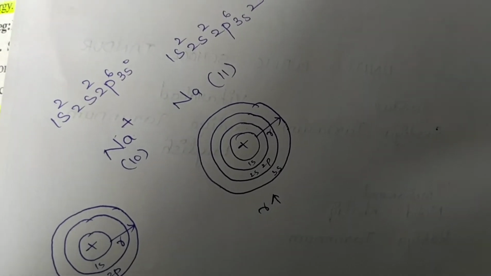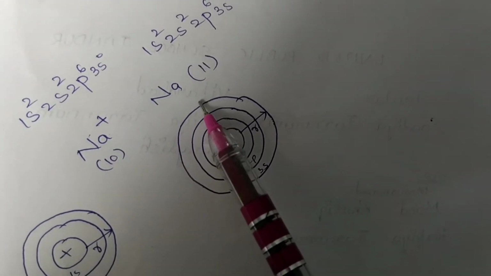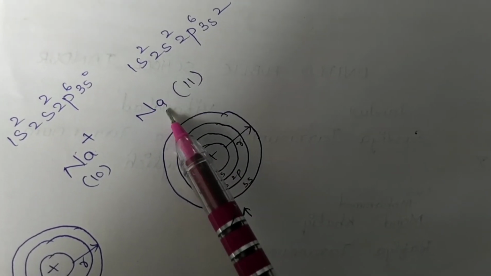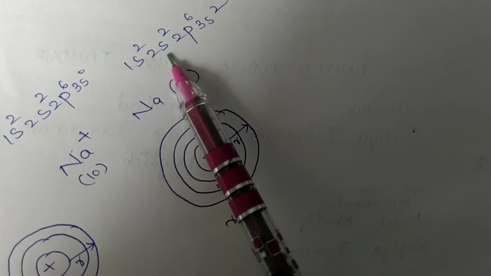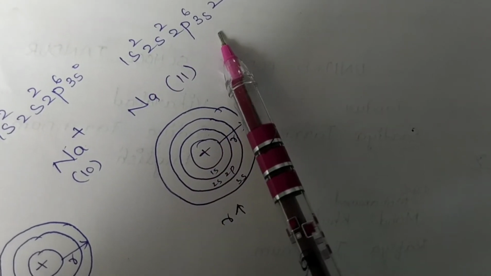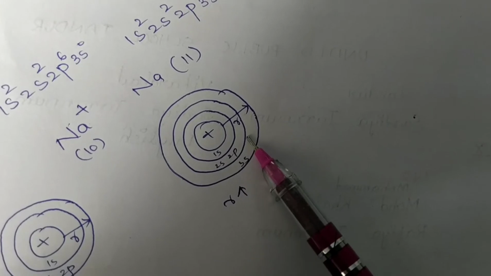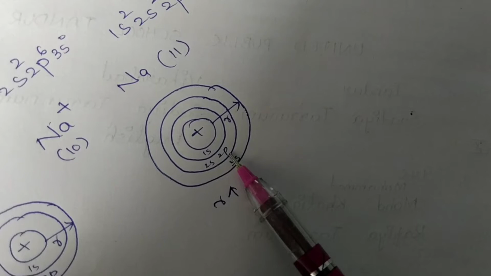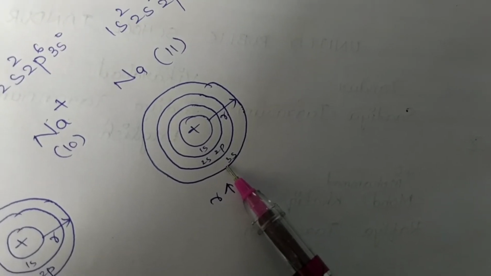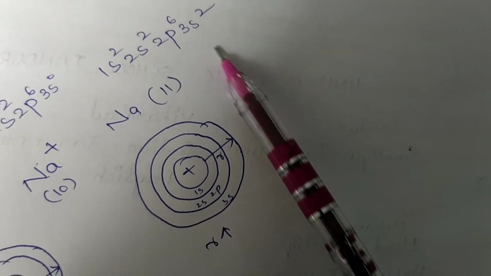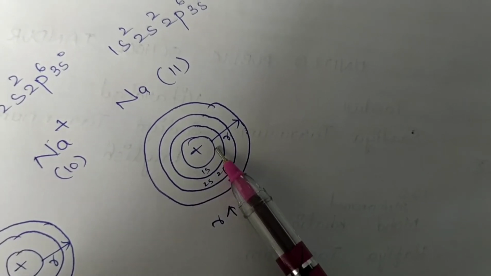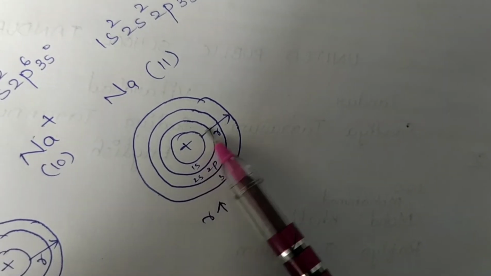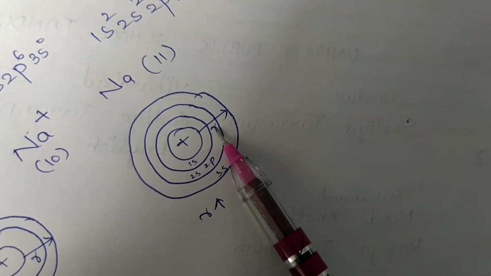See here, students, it is sodium and sodium plus ion, and sodium contains 11 electrons. What is the electronic configuration for sodium? It is 1s2, 2s2, 2p6 and 3s1. If you fill it into shells like this, you will get 1s here, in the second shell you will get 2s and 2p, and in the last outermost shell, it is 3s. So what is the radius here? Radius we measure from the nucleus to the outer shell. So this is the radius.